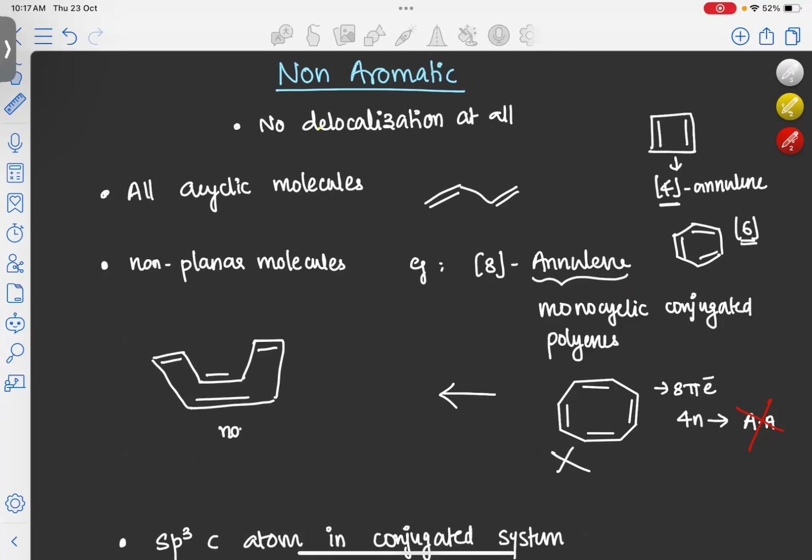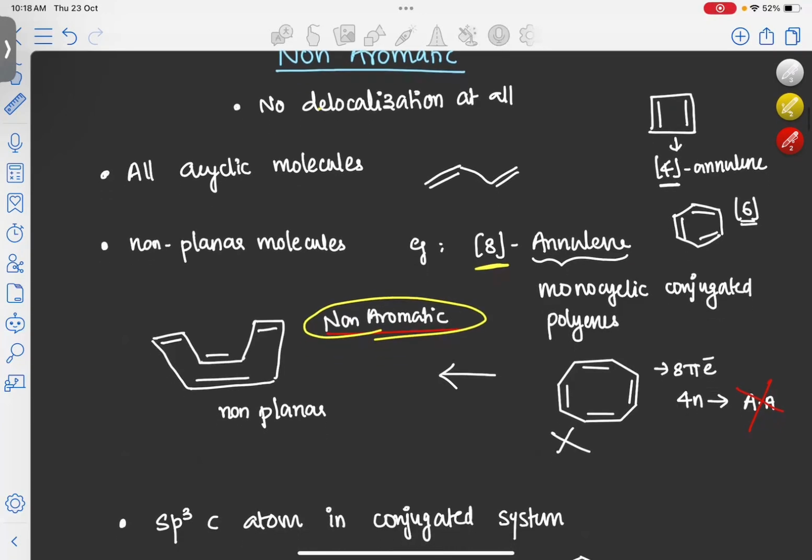It will become non-planar. Due to the non-planarity of this molecule, even though all the carbon atoms are sp2 hybridized, this molecule will become non-aromatic. So you have to remember this. Due to the non-planarity of the ring, 8-annulene will become non-aromatic instead of anti-aromatic. So the first criterion is that all acyclic molecules are non-aromatic. The second is that all non-planar molecules will become non-aromatic.